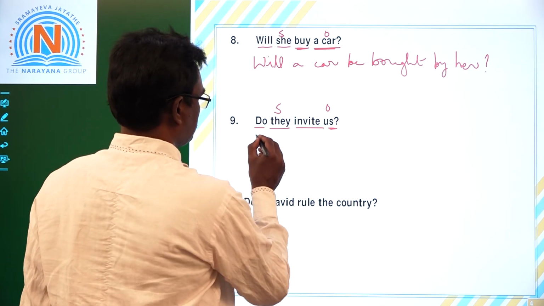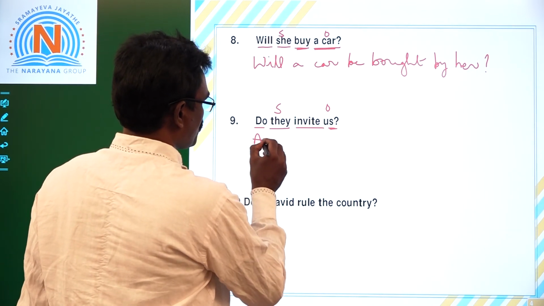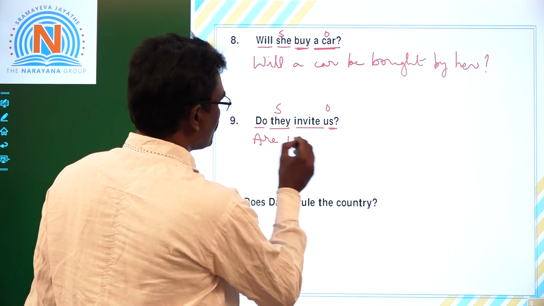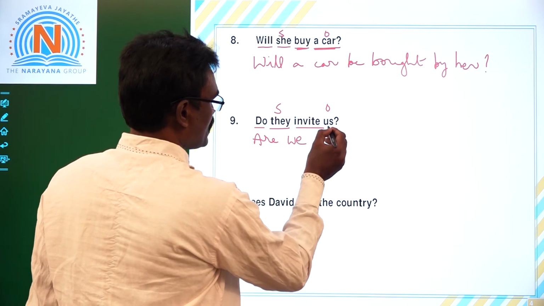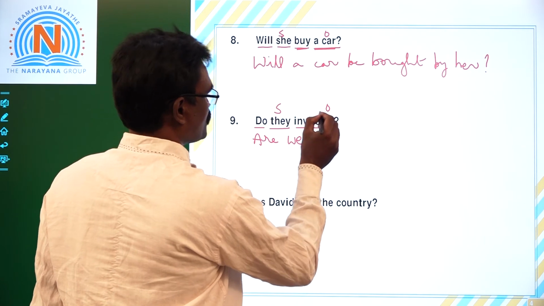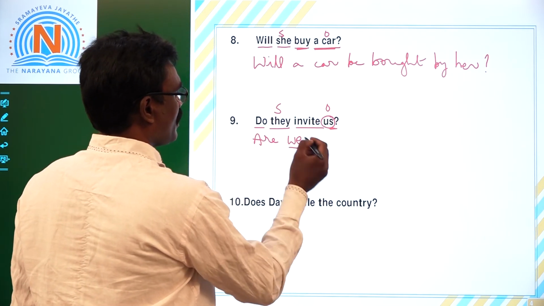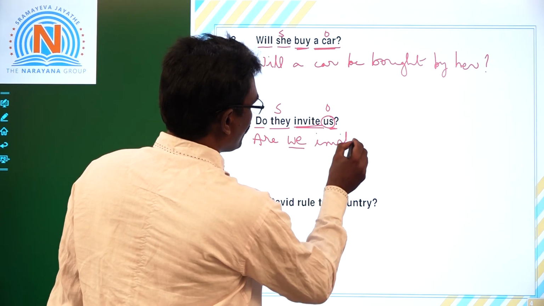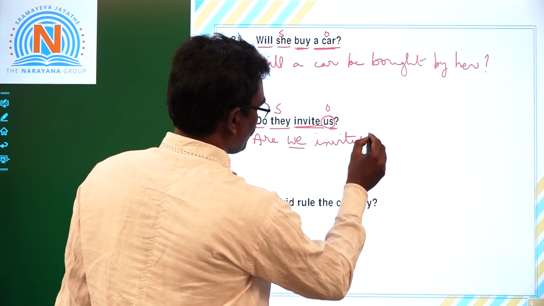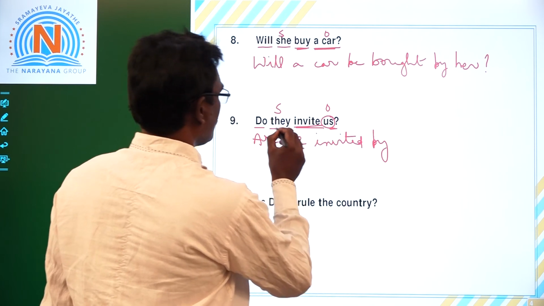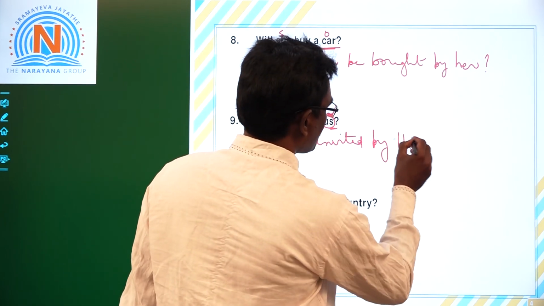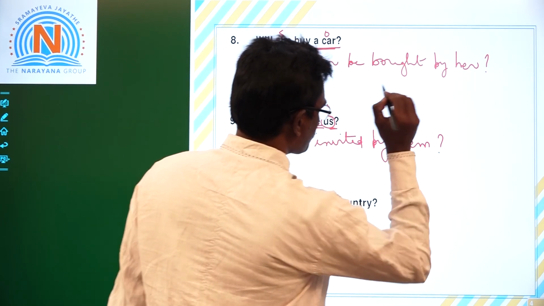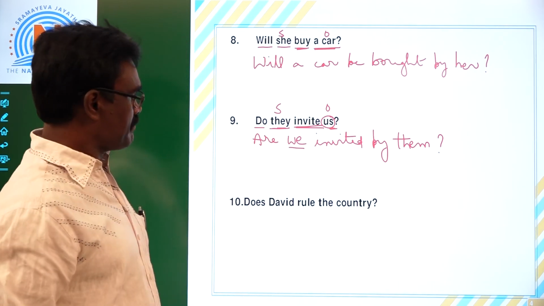We means plural, are we. After this helping verb, so we change this object as subject, are we, V3 of this main verb, invited. Are we invited by, they, subject becomes object, question mark. Are we invited by them?